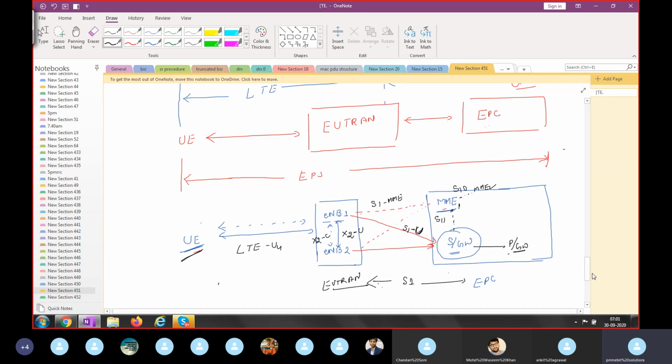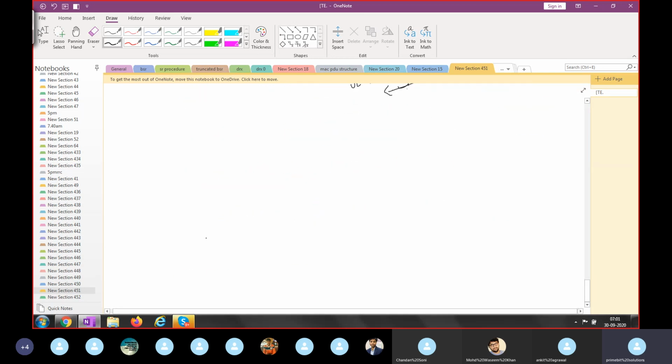Then your UE is communicating with the PDN. Why? Because the PDN is the point with which one UE communicates with the outside world. With the PDN, there will be multiple, suppose another EPS, another UE, their eNode B, MME, serving gateway, PDN gateway. So there are multiple PDN gateways that can connect to this PDN. Suppose one user is chatting with another user. So the PDN is the point with which one user can communicate with the outside world.